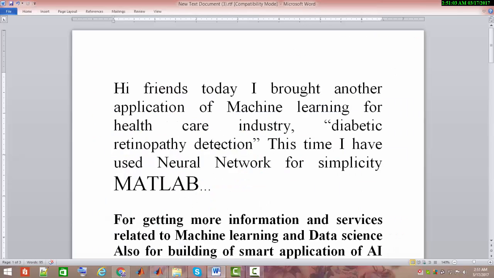Hello, friends. Today, Ajay this side again, and what I brought you today here is another application of machine learning, the detection of diabetic retinopathy.